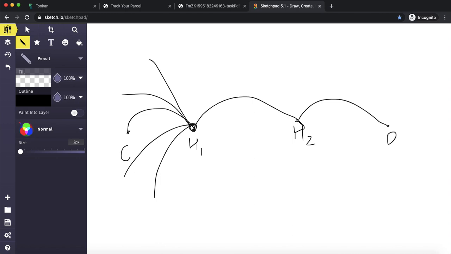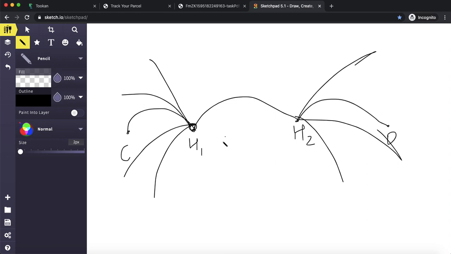Once the consignment reaches this hub location, these orders are again to be distributed and delivered to the final location. This is called last mile delivery, right? So this is how the whole logistics business works, and this is what we are trying to suffice on Tookan